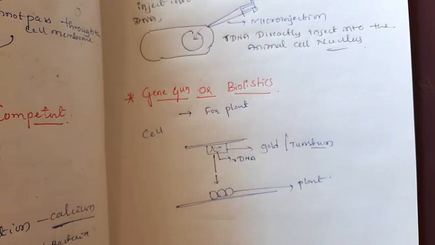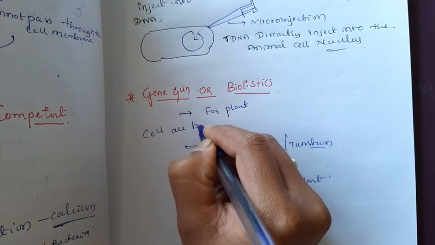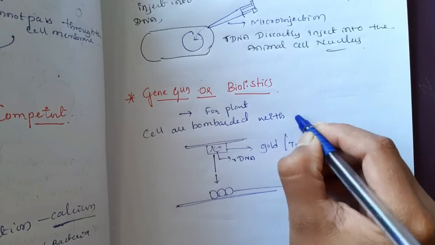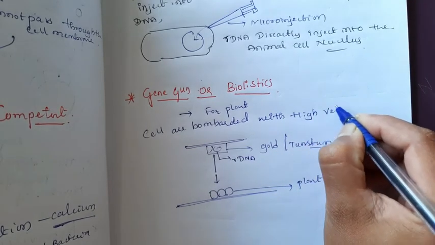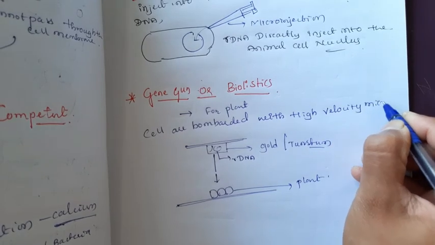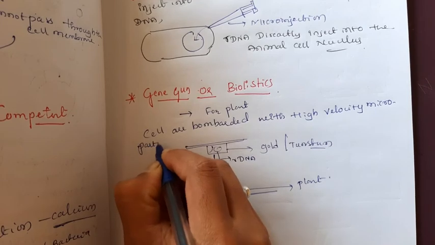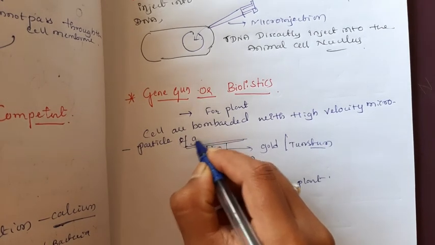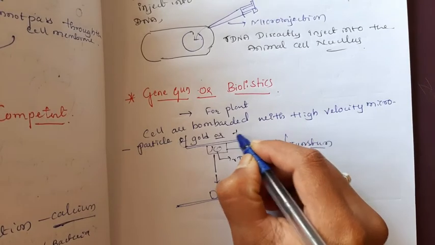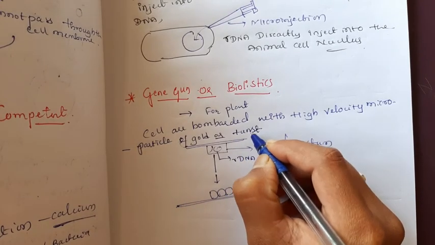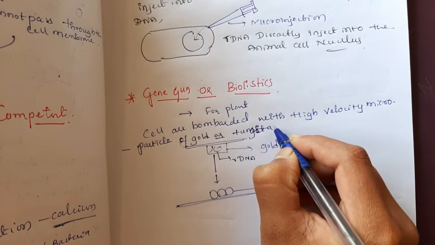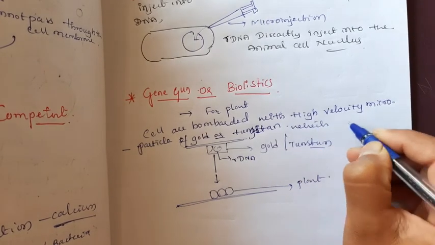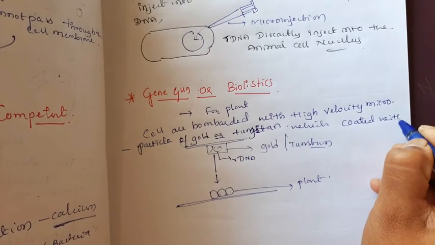The cells are bombarded with high velocity microparticles of gold or tungsten coated with DNA.